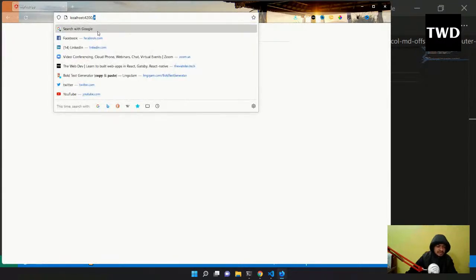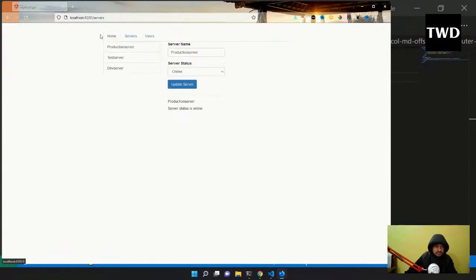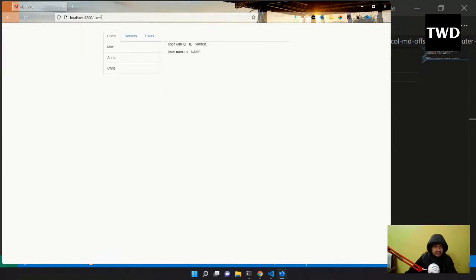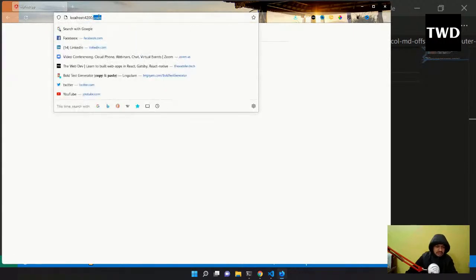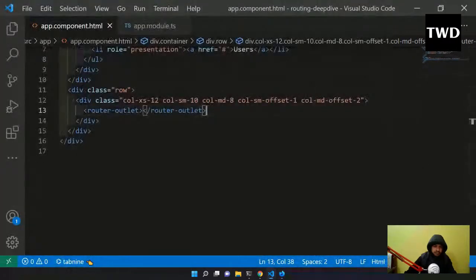So home is like this, then I will go to servers. Servers is like this, and users is like this. So home, servers and users, manually it is working, but we don't want it to work manually. We want it to have a link.